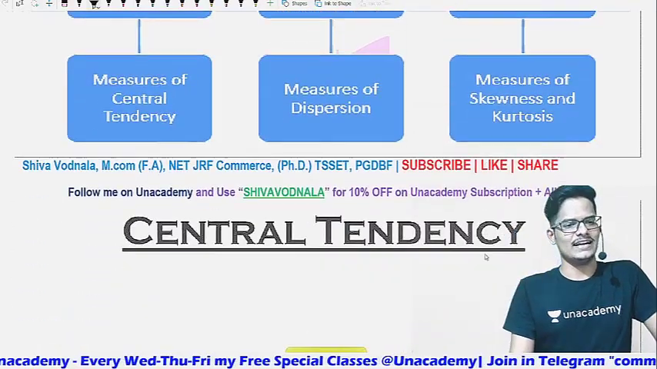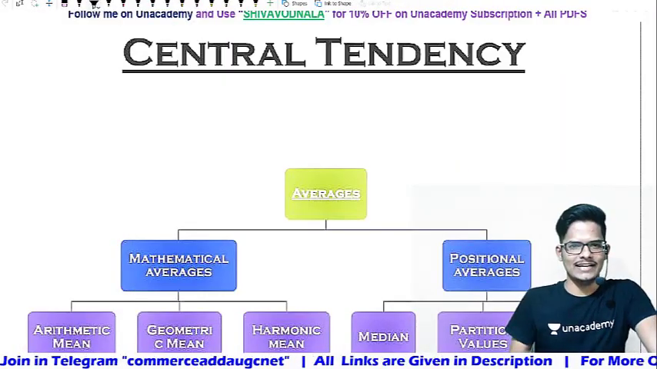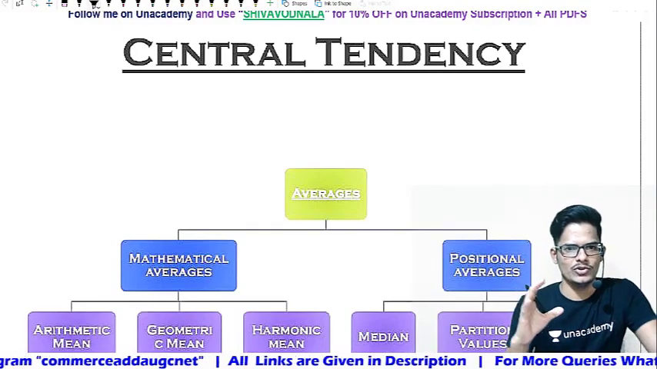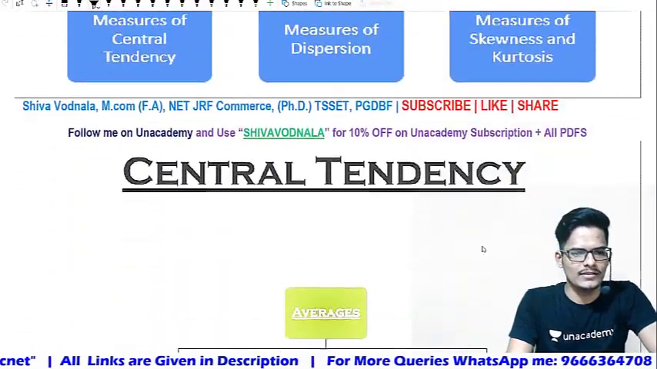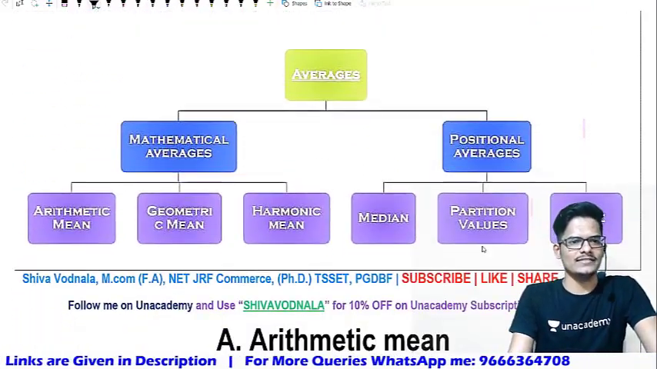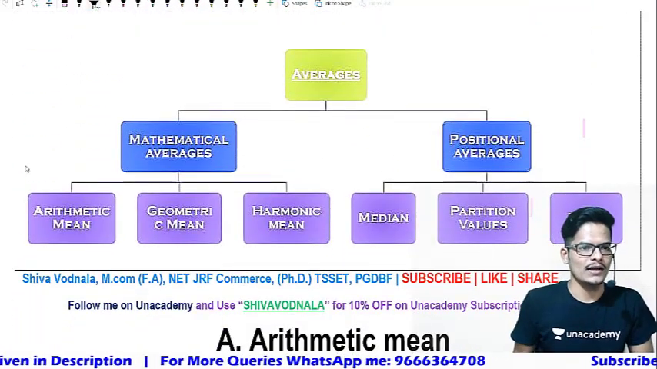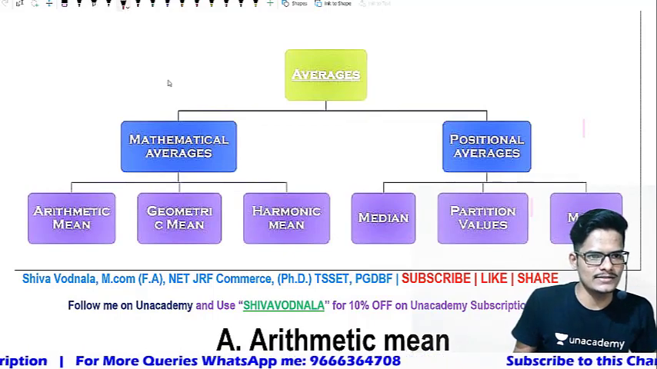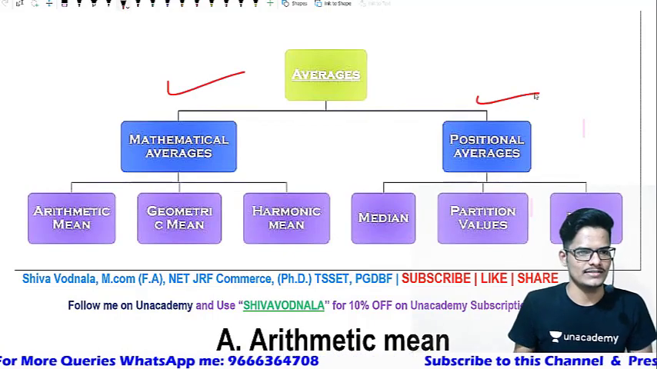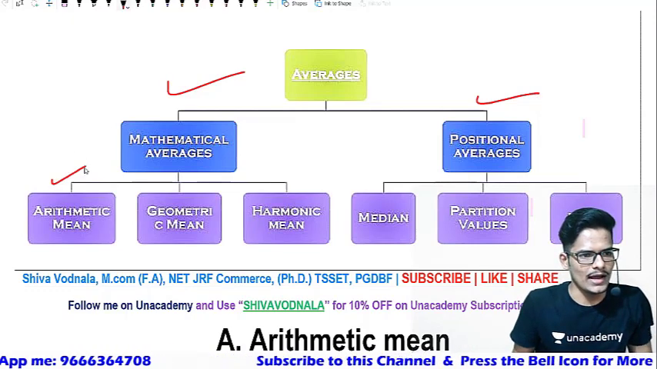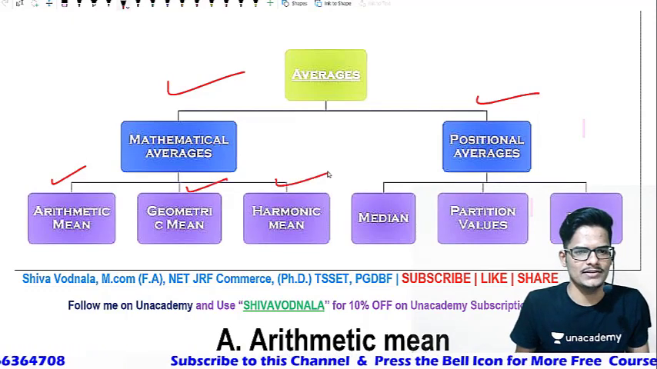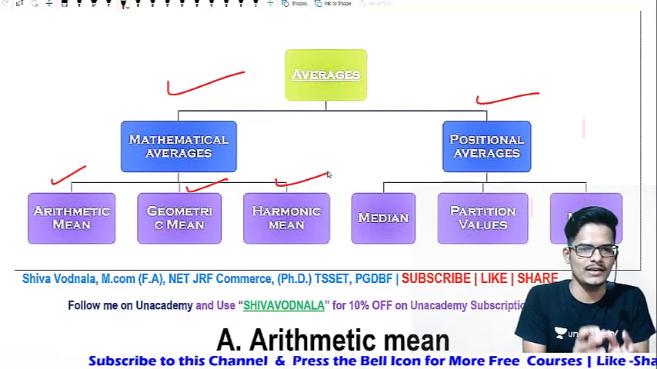Now let us start with the first. Central tendency, which is the first order of measurement, is divided into two: mathematical averages and positional averages. Mathematical averages are again divided into three: AM, GM and HM, that is arithmetic mean, geometric mean and harmonic mean.